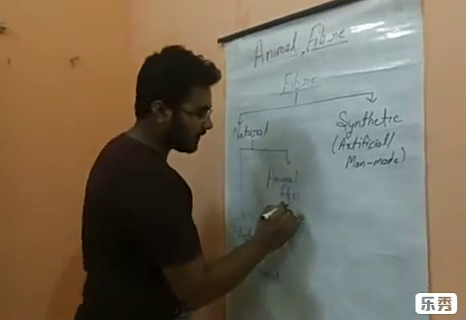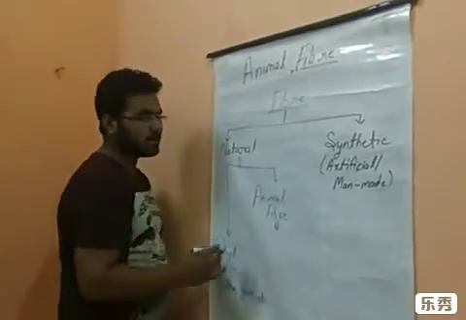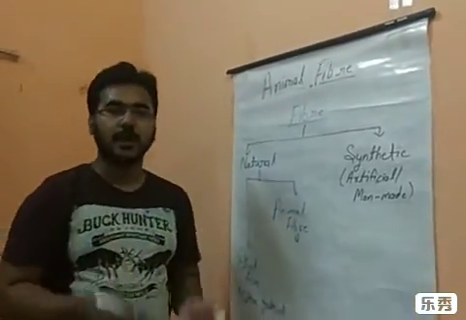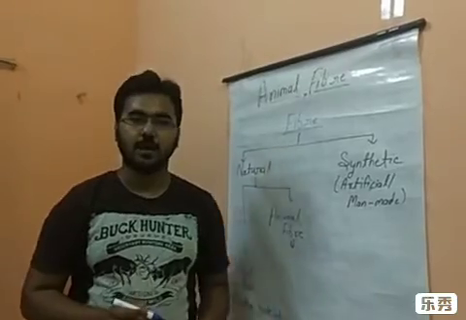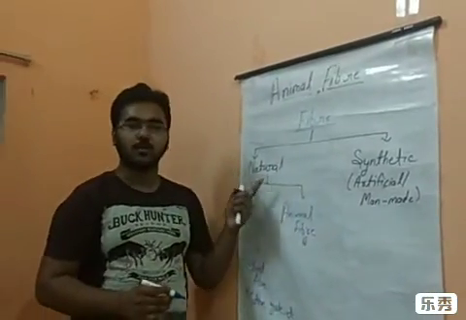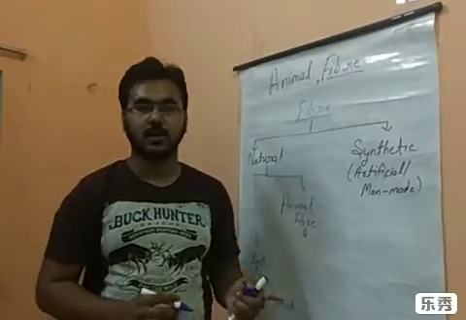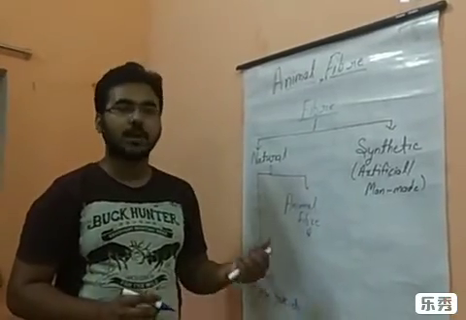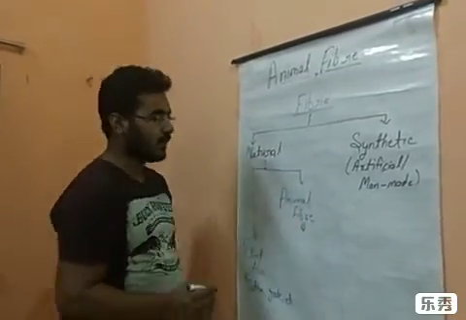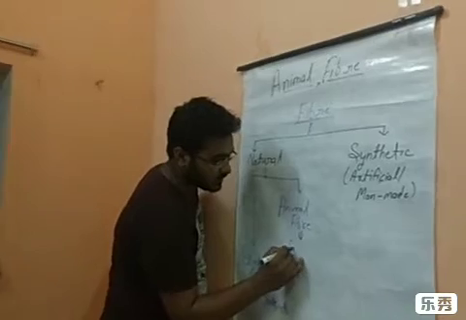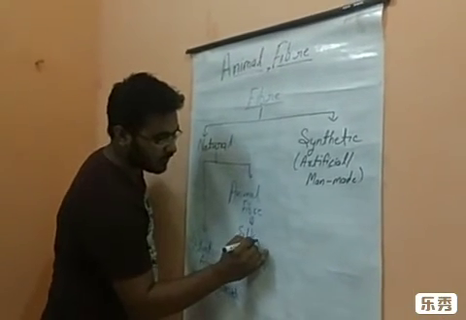Okay. Now animal fiber. The fiber that we get from animals is called animal fiber. Animal fiber is also natural fiber. Why? Because animals are also a natural thing, not a synthetic material. So the fiber that we get from animals is called animal fiber. For example, silk, wool,